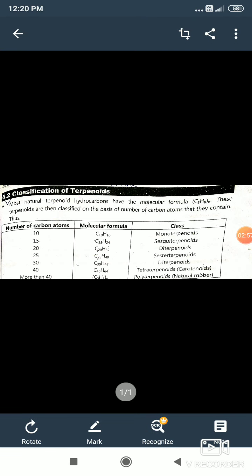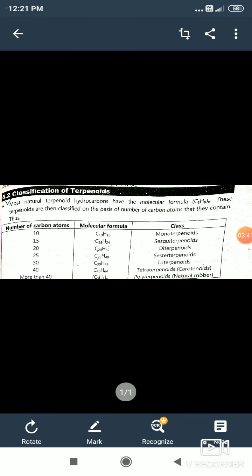Then the di and triterpenoids, which are not steam volatile, are obtained from the plant and tree gums and resins. Then the tetraterpenoids form a group of compounds known as the carotenoids, and usually it is treated as a separate group. Then the natural rubber is the most important polyterpenoid and it is a good example of polyterpenoids.